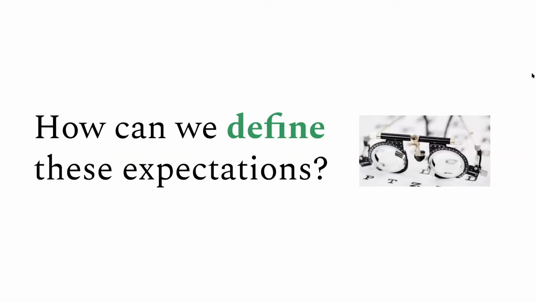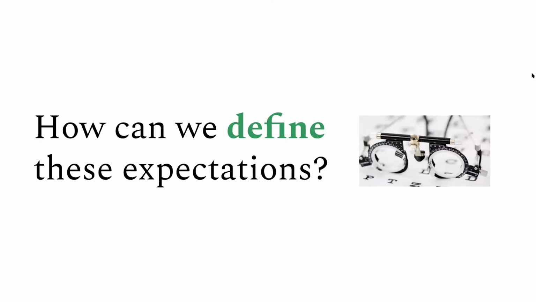One analogy that we can use is when we go to the optometrist. When I go to the optometrist, I know that my vision is bad and I need some corrective lenses, but I wouldn't know how to precisely state what it is that I need. However, when the optometrist shows me various lenses and gives me different options to choose between, I can identify something I need when I see it. And then at the end of the day, I walk out with a pair of glasses that works for me.